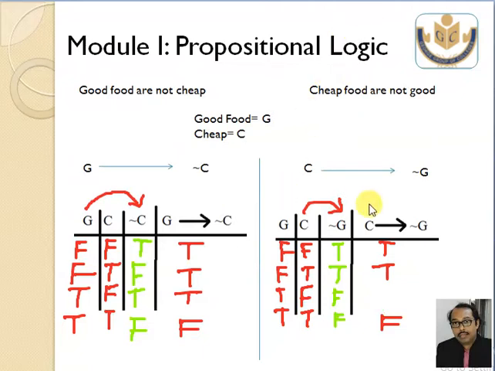Okay. So what I find is that this is T, this one is T, this one is T, and again this one is T, this is T, and again this one is T. Intentionally I left it, and this one is T and F, this will be false. So what I find, these two columns have the same value. That means both are saying the same thing.